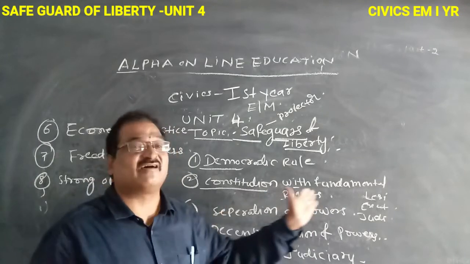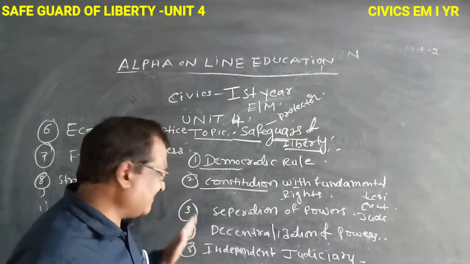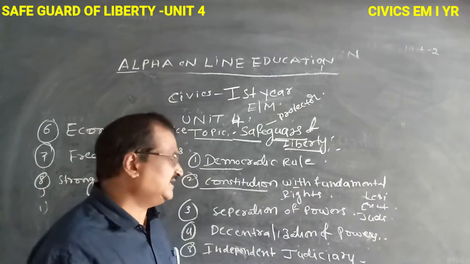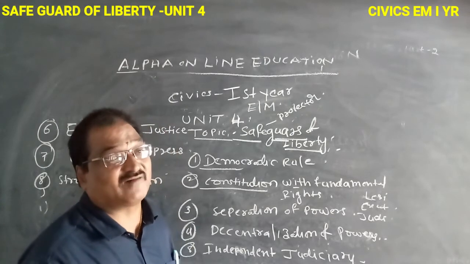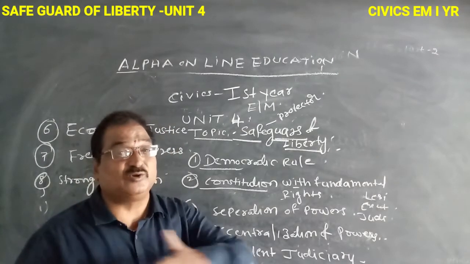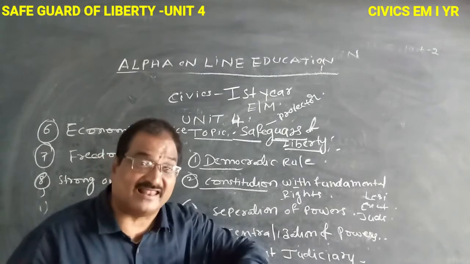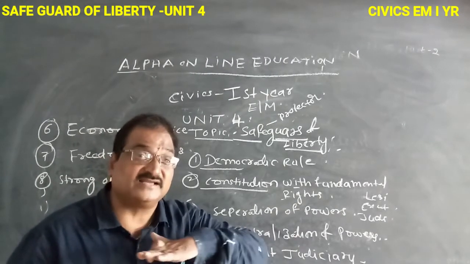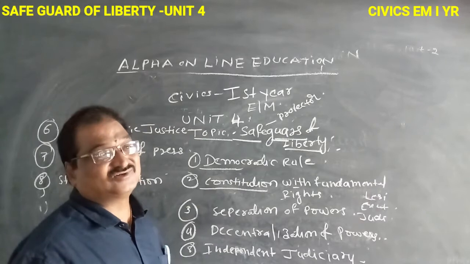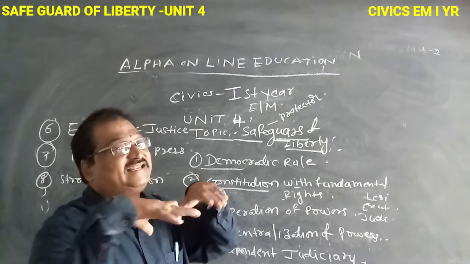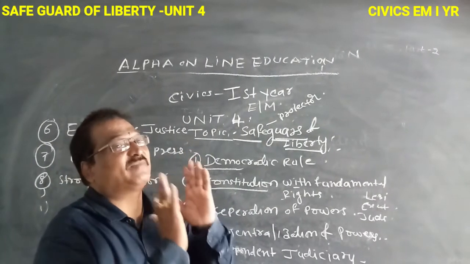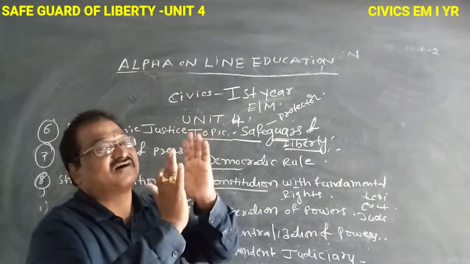So separation of power. And then the fourth one is the decentralization of power. The power is distributed at various levels. That is decentralization of power. In centralization of power, the authority is in the hands of one person or one organization.